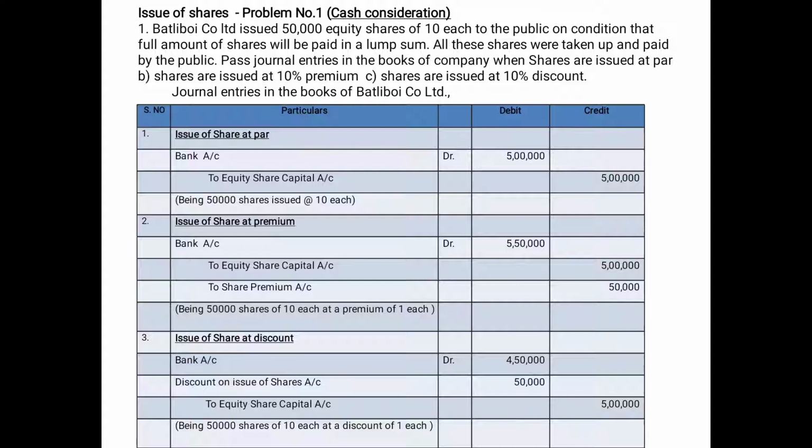So bank account, what is the amount received? 5 lakh 50,000. Third entry is for discount. So bank account debtor 4 lakh 50,000, discount on issue of shares 50,000, equity share capital 5 lakhs. So equity share capital is 5 lakh, but the bank has received only 4 lakh 50,000 because of 50,000 discount, which is 10% on 10 rupees again.